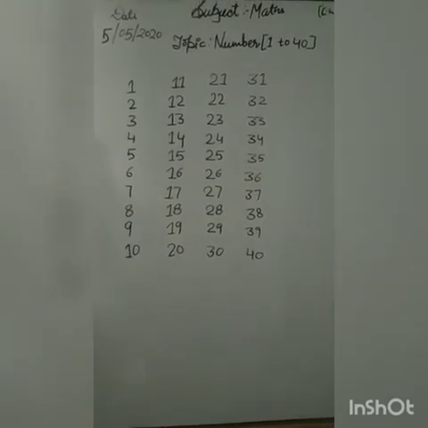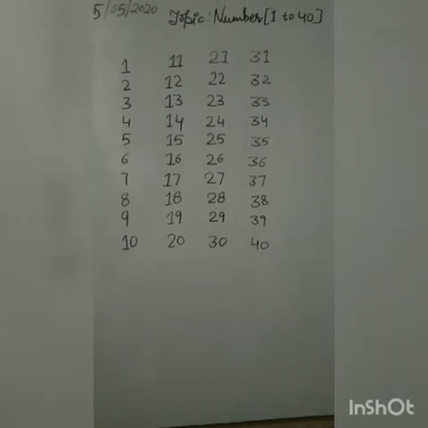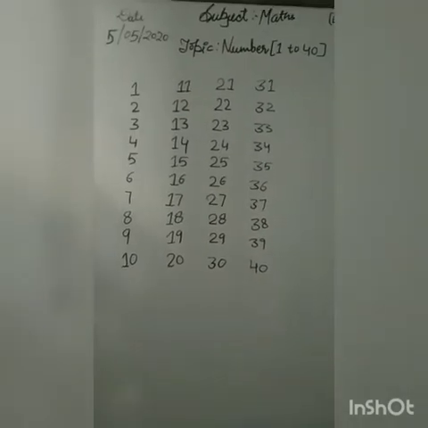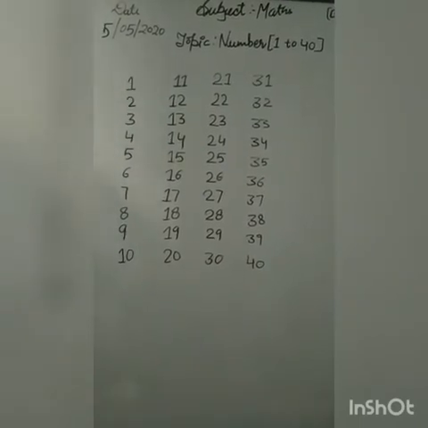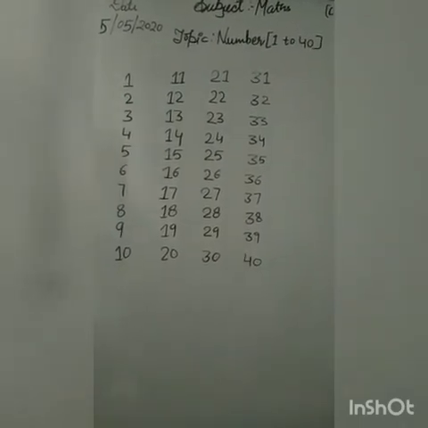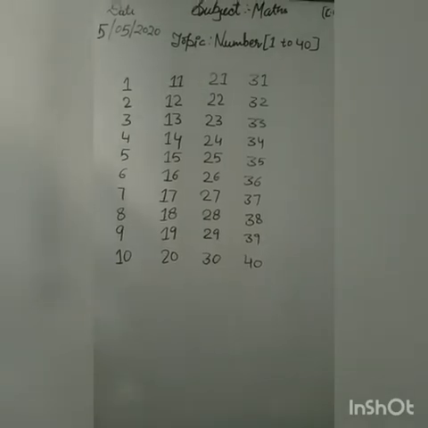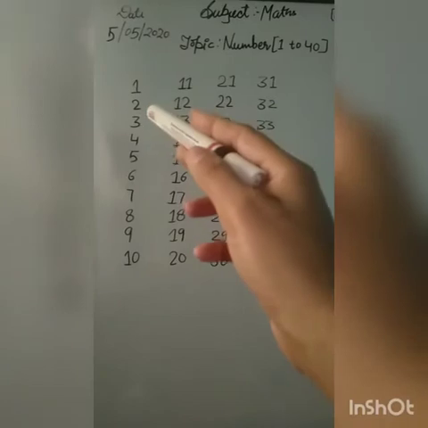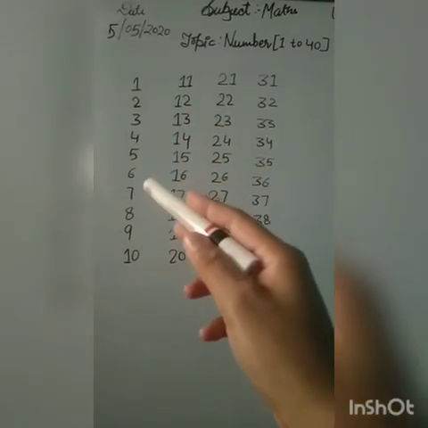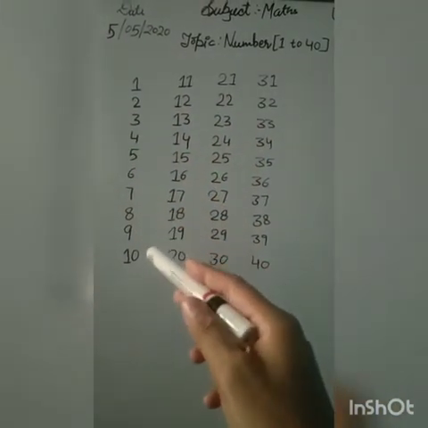Then you have to start from 1. Now you will speak loudly when you note it down. Okay, as you already know how you will write these numbers in your notebook, so I will tell you. So 1, 2, 3, 4, 5, 6, 7, 8, 9, 10.